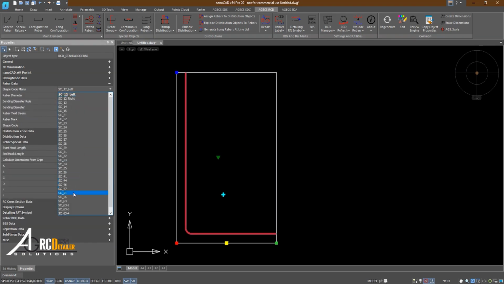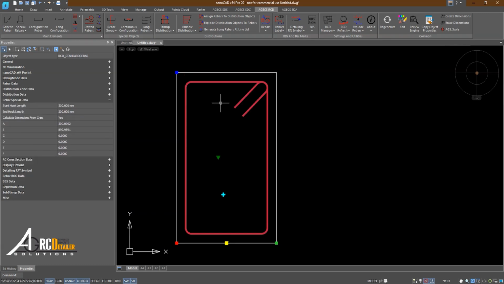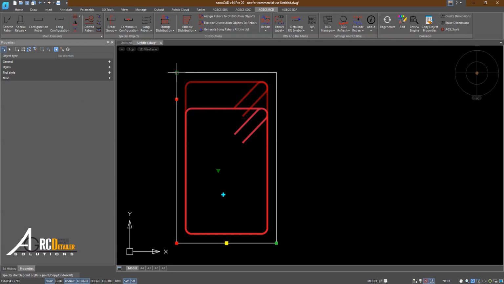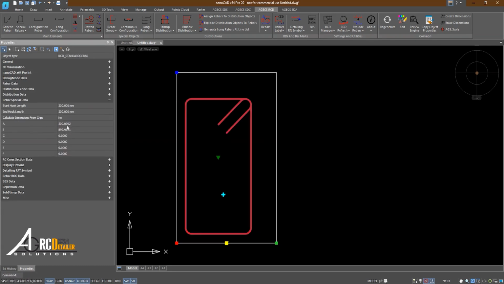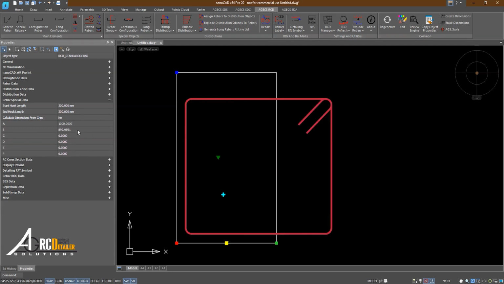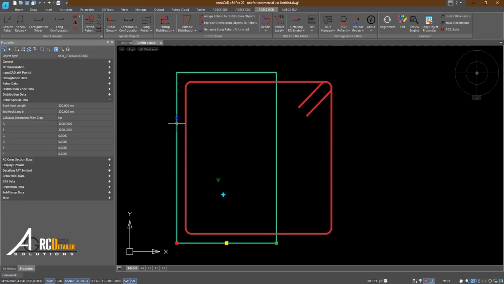Now if we go back to the well-known shape, number 51, which represents the stirrup, and set calculate dimension from grip to yes, it means that if I move my element, my shape will start to change itself according to what I input. If I change this mode to no, it essentially means that if I enter this value as 1,000, and then enter that as 1,000 as well, then in this particular case, the shape is no longer attached to the concrete.